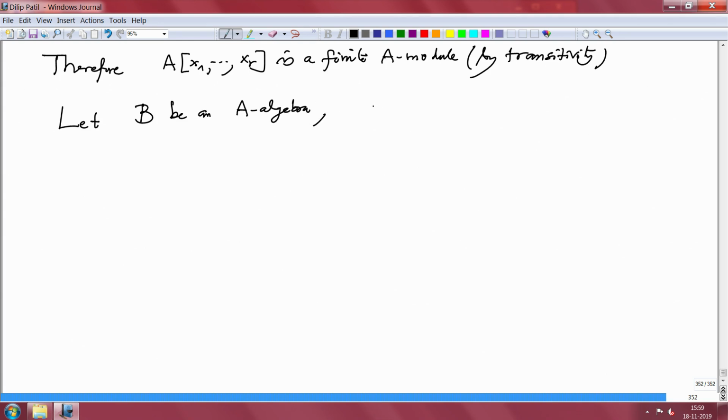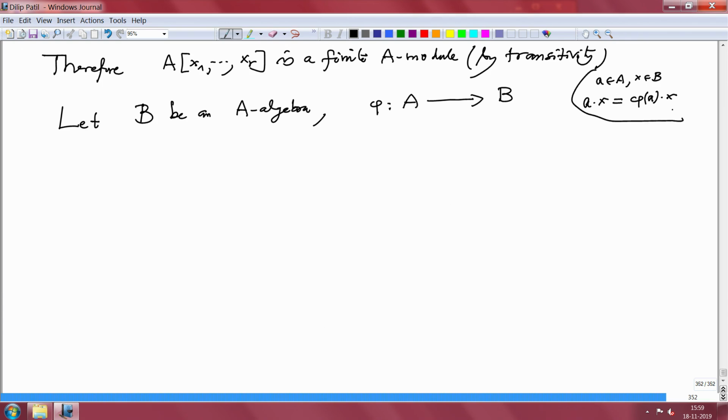That means you have a structure homomorphism phi from A to B, and already you have been writing elements and multiplying by elements in B. When I write a times x, what does this mean? This means phi(a) times x for a in A and x in B. This is what we have been writing.